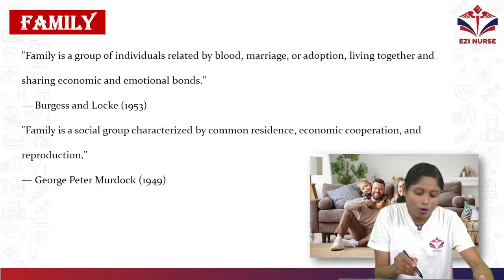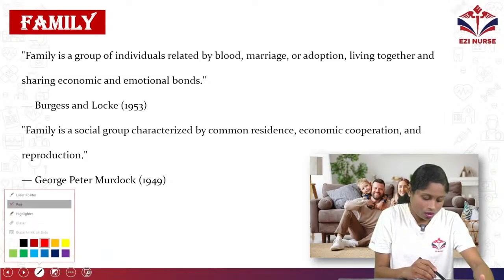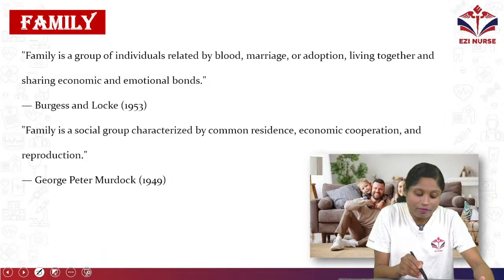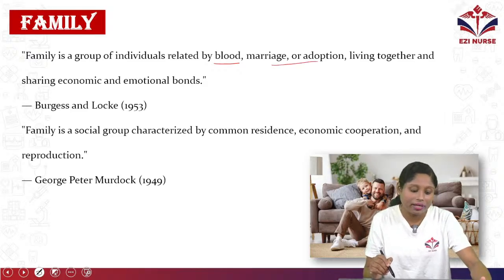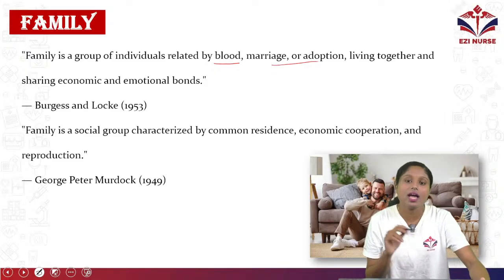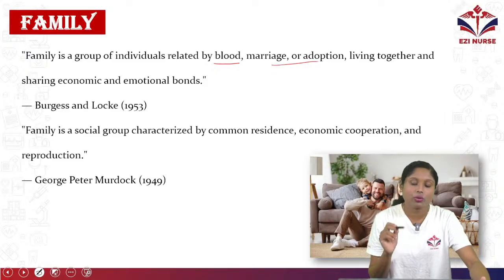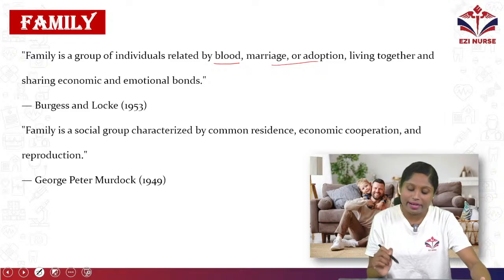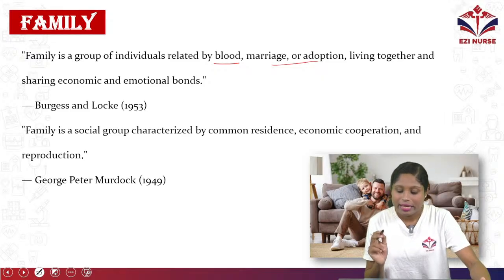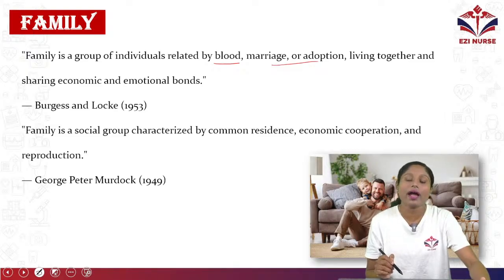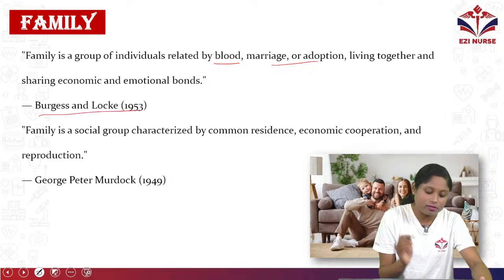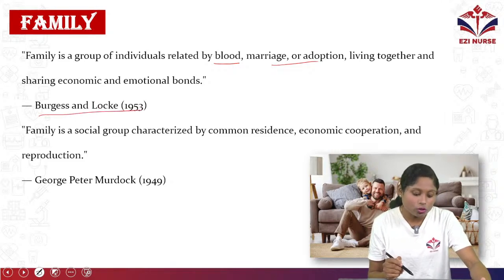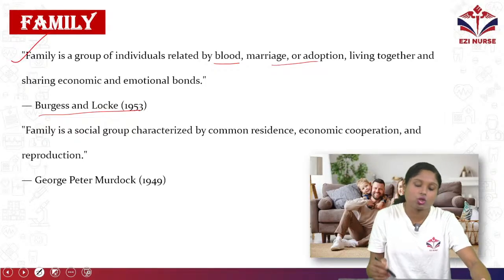Family is a group of individuals related by blood, marriage or adoption, living together and sharing economic and emotional bonds. So it's a group of blood related people. That is what is called family, defined by Burgess and Locke in the year 1953. So that's the first definition of family.